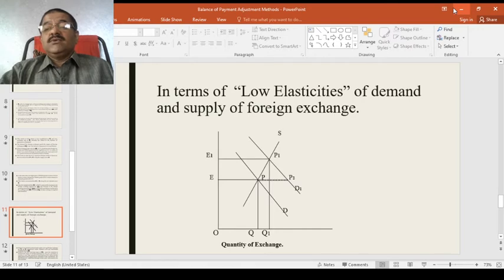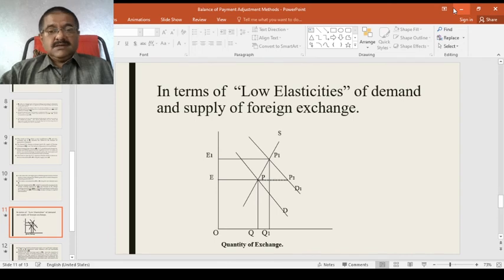At P1 there is a very high rate of foreign exchange OE, but such a high rate of depreciation would lead to very high price changes in the two countries, thereby tending to disrupt their economies. This is the biggest problem, because changes in relative prices may shoot up prices. So low elasticity conditions are a little bit difficult.